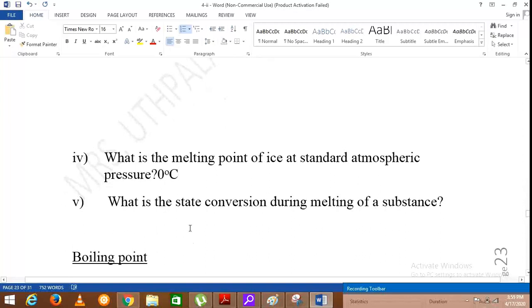So the state conversion is solid into liquid. A solid will be changed into its liquid state.